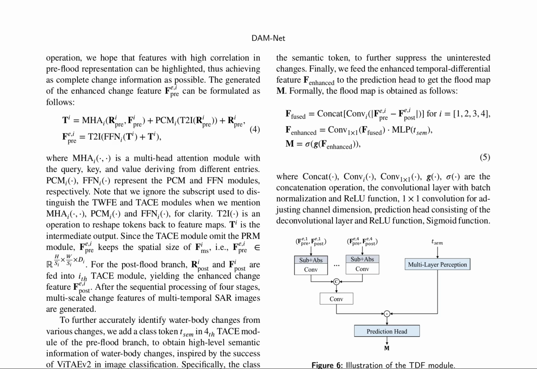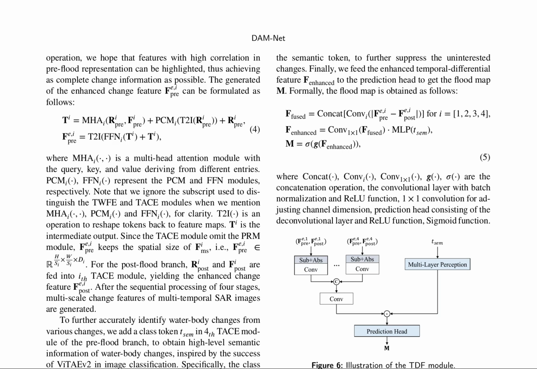It processes the input images separately through pre-flood and post-flood branches, utilizing a multi-head attention module, a PCM module, and an FFN module to produce intermediate outputs. These intermediate outputs are reshaped and concatenated to form enhanced change features, which are then processed at multiple scales.